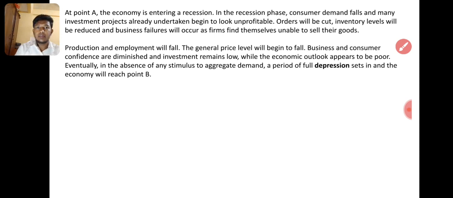At point A, the economy is entering a recession. In the recession phase, consumer demand falls and many investment projects already undertaken begin to look unprofitable. Orders will be cut, inventory levels will be reduced, and business failures occur as firms are unable to sell their goods. So this business cycle can be applied to one company, the whole industry, the whole economy. It can be applied to one house also.